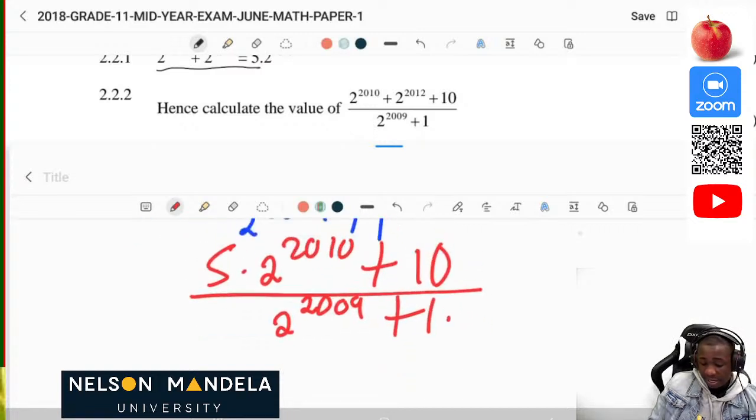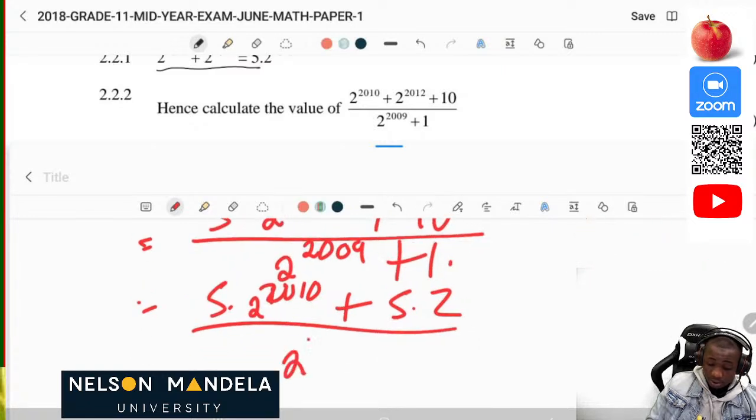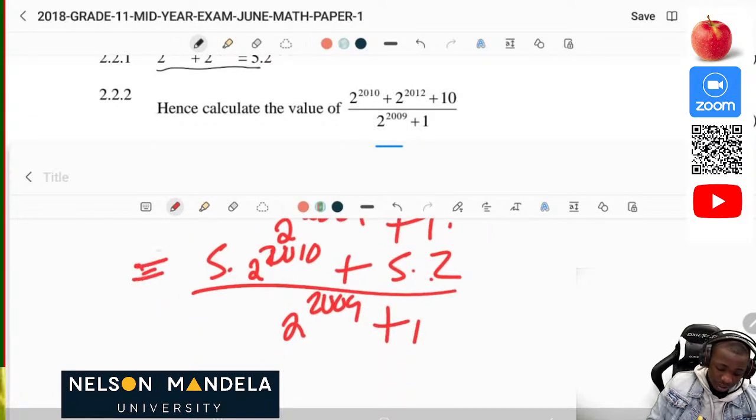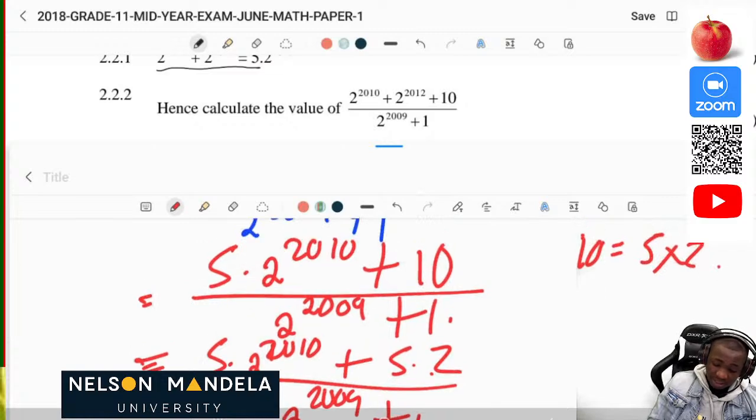So what do we know about 10? 10 is the same as 5 times 2. Okay, so it's going to be equal to 5 times 2 to the power 2010 plus 5 times 2, so that you can have some common factors, over 2 to the power 2009 plus 1. So 5 and 5, they are common factors. So now we can use that factor. Okay, so having that factor, we can actually also see that 2 to the power 2010 is the same as 2 to the power 2009 times 2. So you can see 5 times 2 and 5 times 2, they are there.